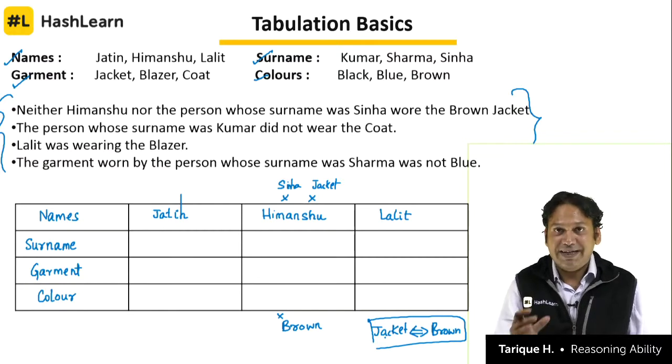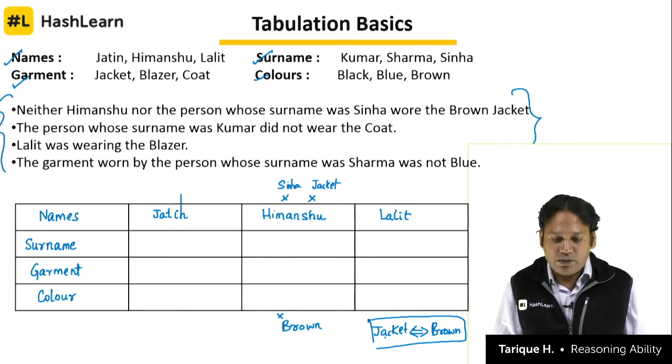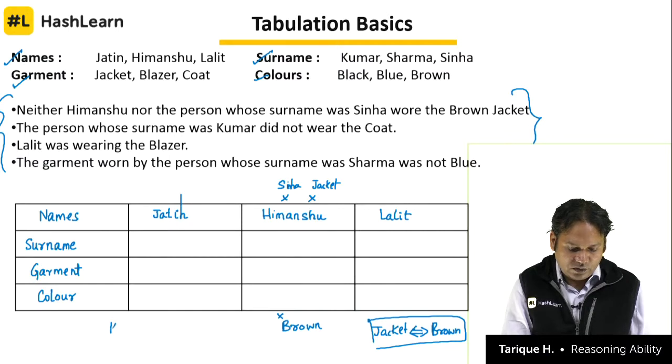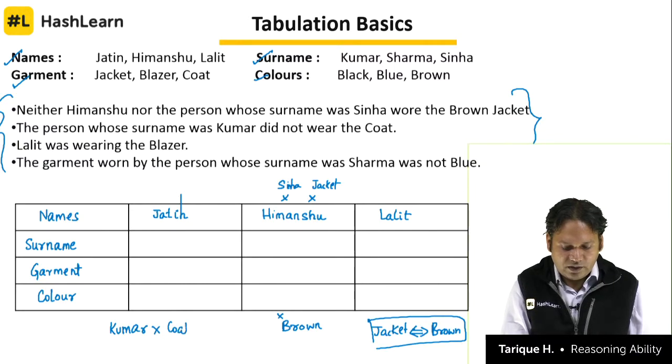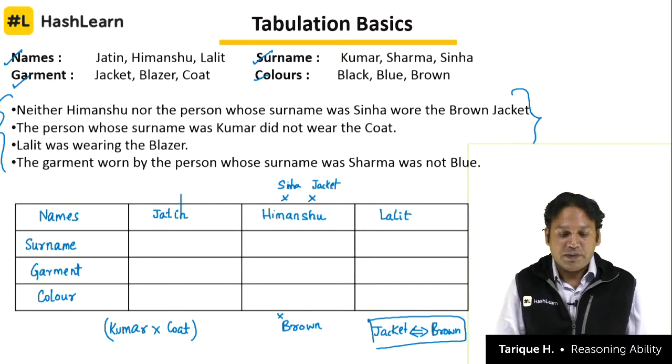So much information in one clue. The person whose surname was Kumar did not wear the coat, right? So we can say Kumar will not go with coat. So wherever we have Kumar, we can't have coat there. Kumar and coat will have a negative correlation.